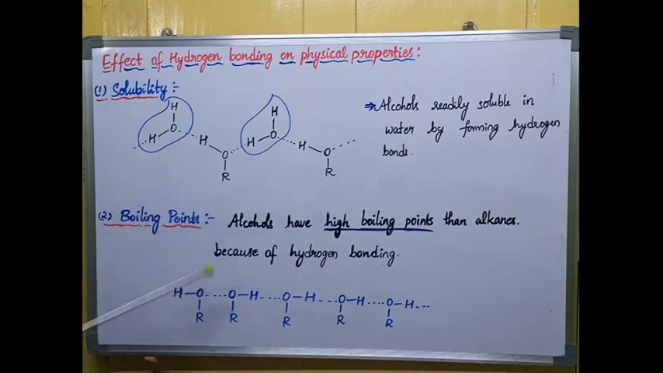So hydrogen bonding shows an effect on the boiling point. Because of hydrogen bonding, the boiling point increases in the case of alcohols. So this is completely about hydrogen bonding, its classification, and its effect on physical properties.